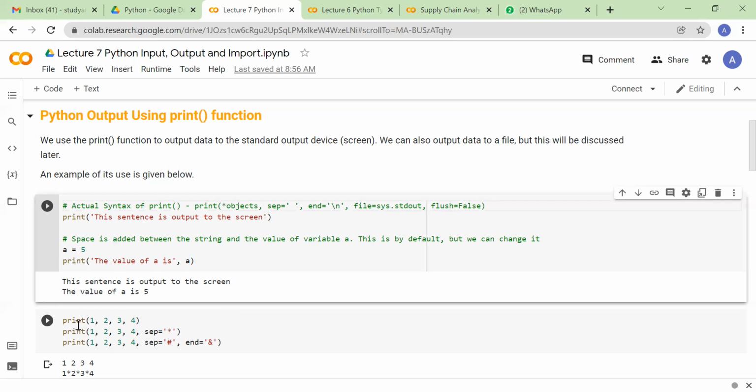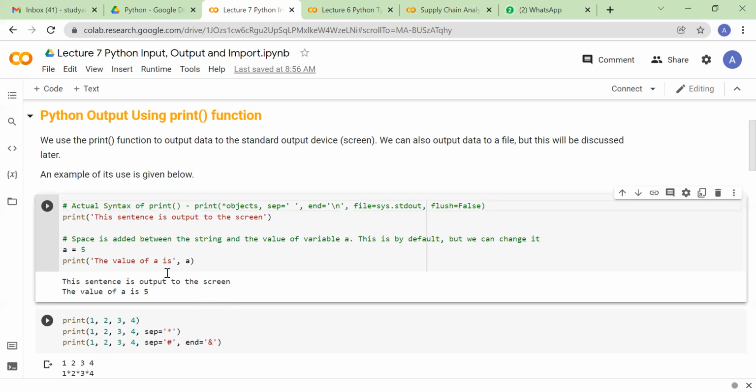So that is the reason when you do print 1, 2, 3, and 4, you'll see that it gets printed as 1 empty space, 2 empty space, 3 empty space, 4, because the separator is an empty space. However, you can change it also. If you want your elements to be separated by some other character, you just need to pass that as your argument.